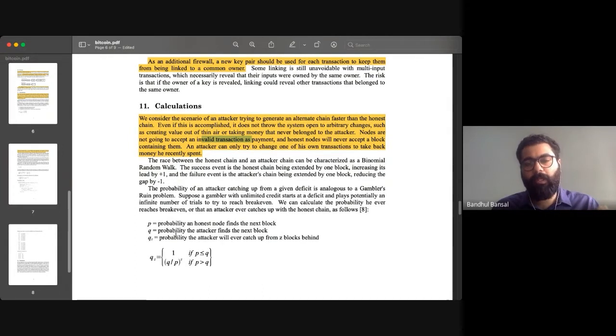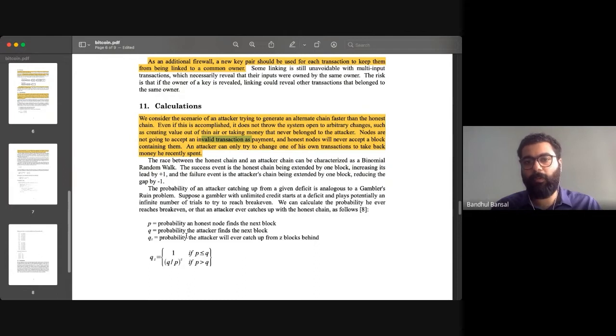And Q is the probability that the attacker finds the next block. And qz is the probability that the attacker will ever catch up if he is z blocks behind. Now, what do these three parameters mean? P is the probability that some other honest node has found the next block and is ready to enter it in the chain. Q is the probability that the attacker is able to find the next block first.